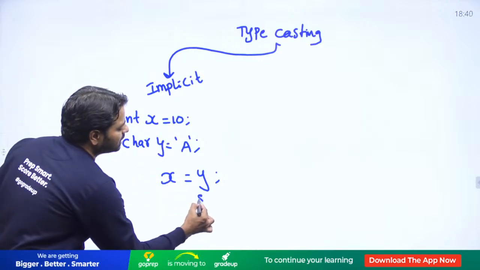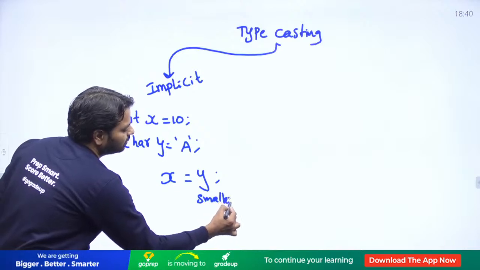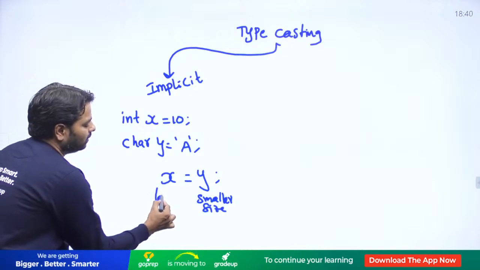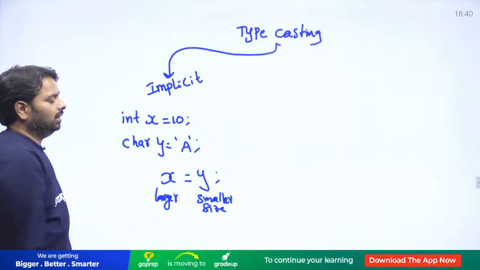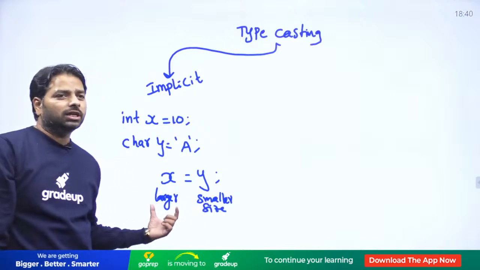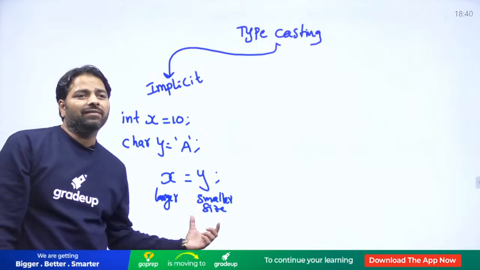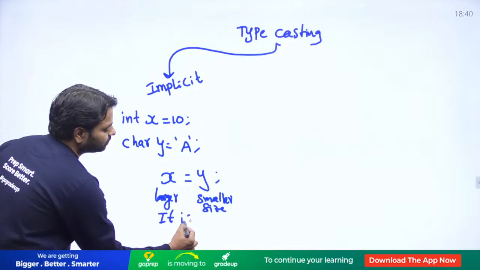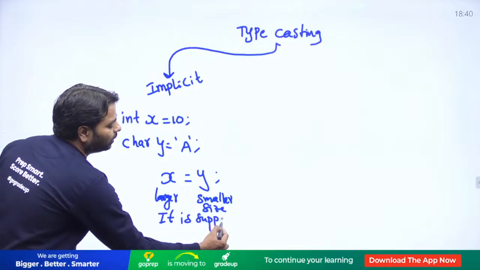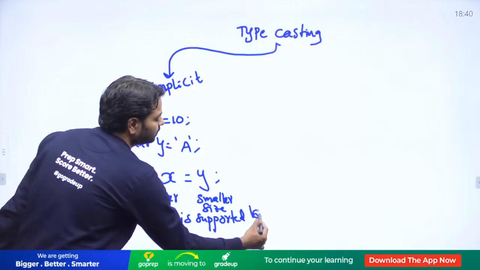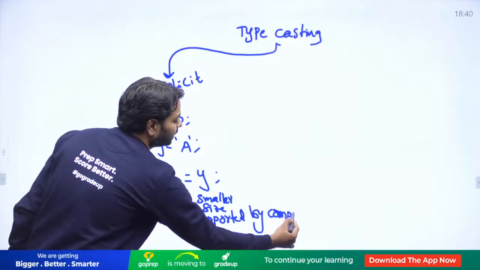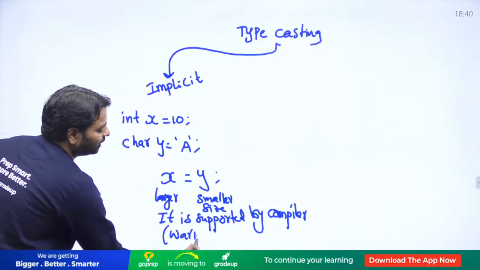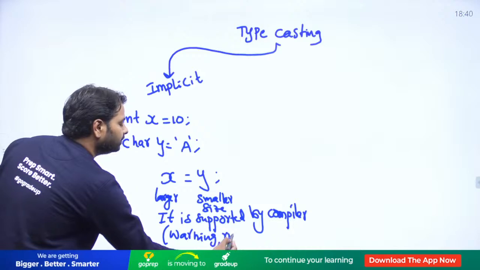So y is a smaller size, whatever data it is holding, and this is a larger, bigger size, and the smaller one can fit into the larger. There is no need to specify explicit typecasting, so it is supported by the compiler. You may get a warning but no error. Warning definitely comes but no error.